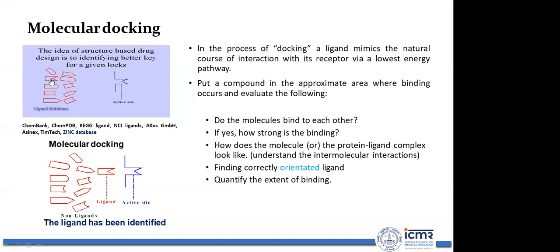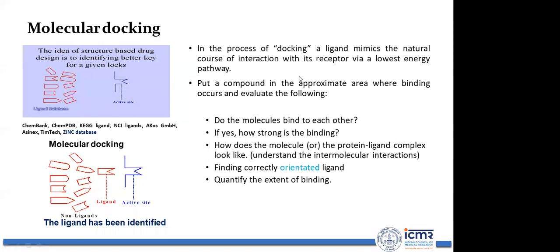But then out of all of this, you have to find out. Right now, by seeing this, I can tell. But with chemical compounds, it is not easy to tell which compound will fit, and active site geometry is not easy either. For that reason, you require a computer algorithm or computer software. Say, for example, you have ligand databases like ChemBank, ChemPDB, KEGG ligand, NCI ligand, GmbH, Asinex, TimTec, ZINC. All these databases are open source and available. You can take all the ligand molecules. Now you have the active site, so use a molecular docking software to identify the ligand.